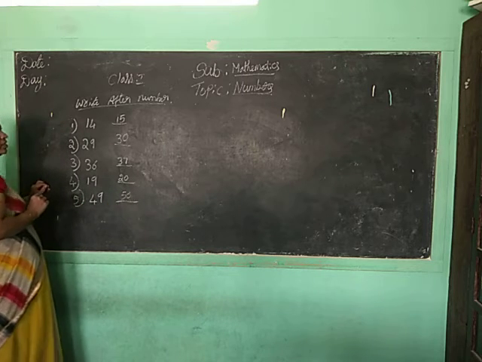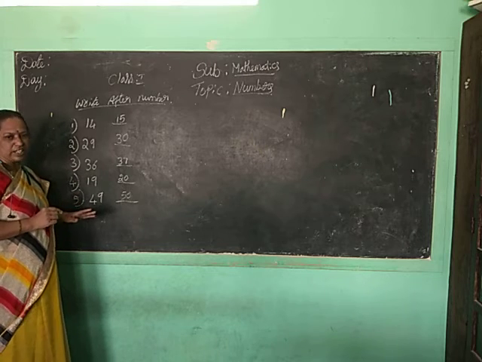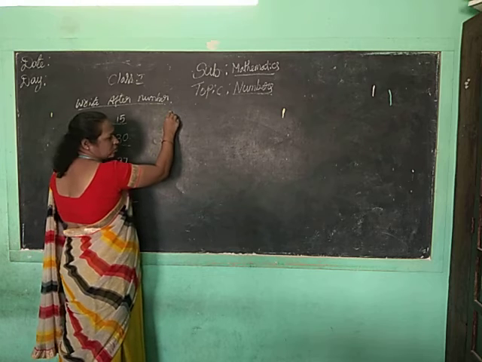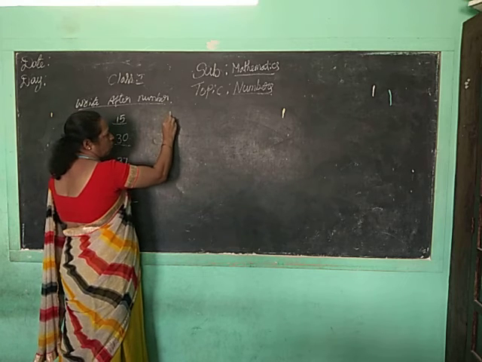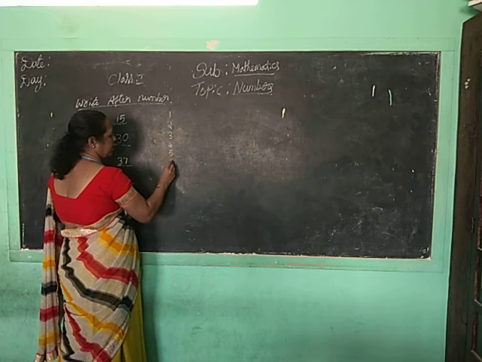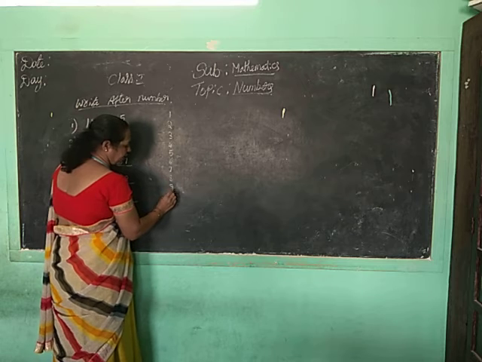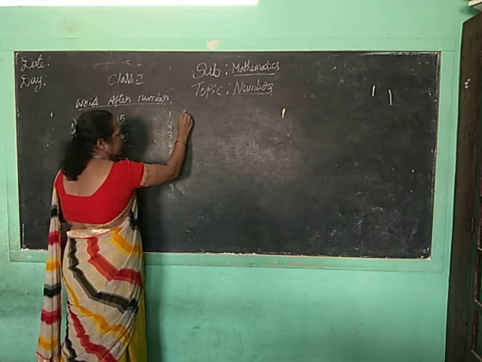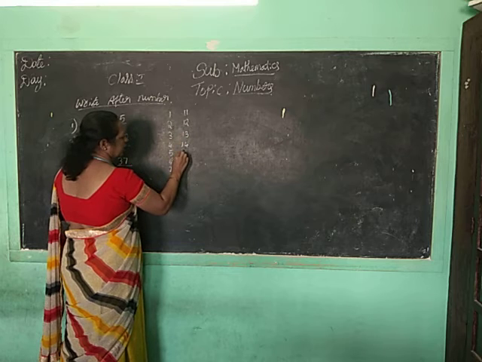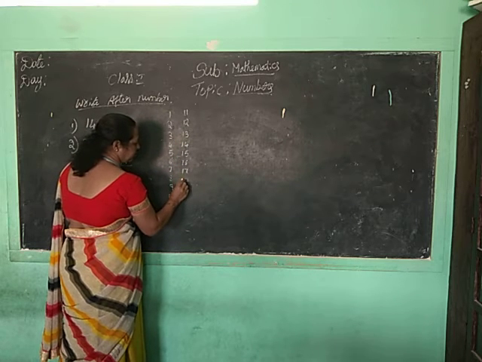Okay children. So you know the numbers to write, 1 to 50. So along with me, tell with me, children. I will write here, you also tell orally. Okay, with me: 1, 2, 3, 4, 5, 6, 7, 8, 9, 10, 11, 12, 13, 14, 15, 16, 17,